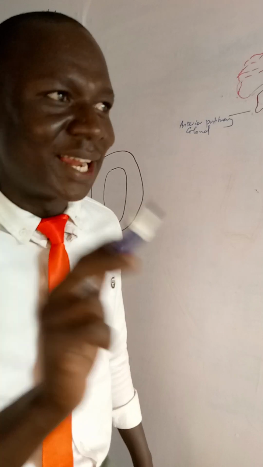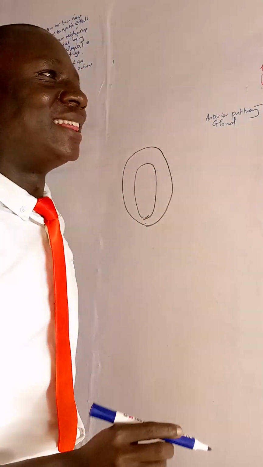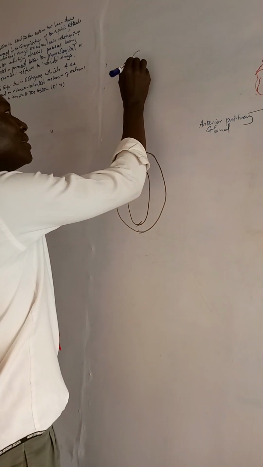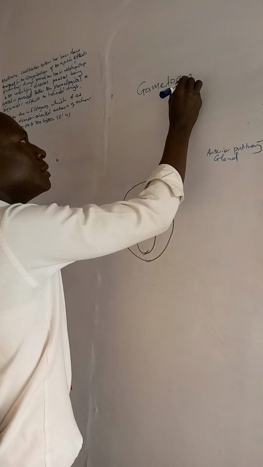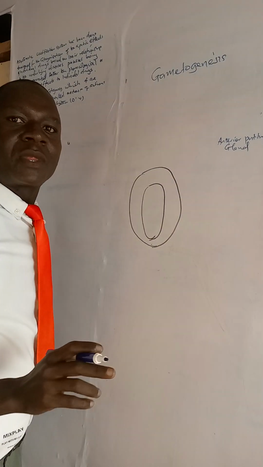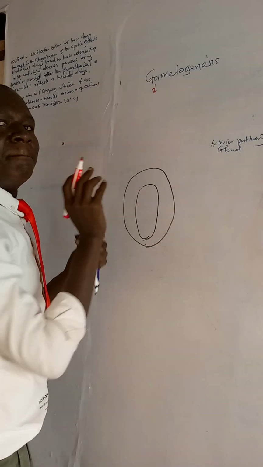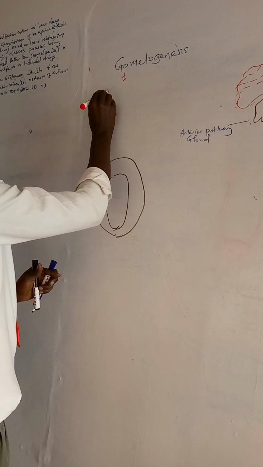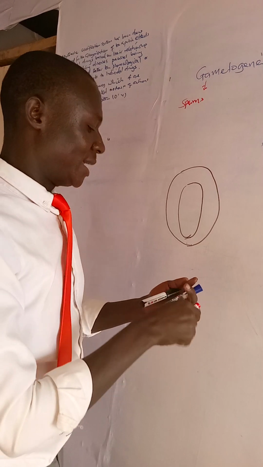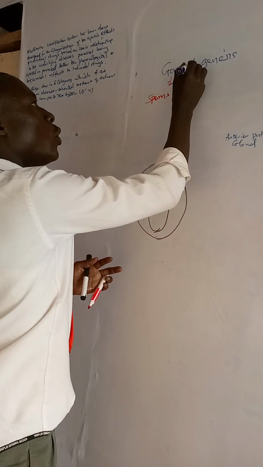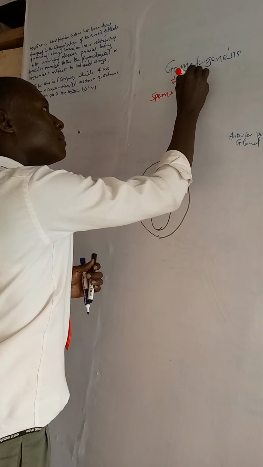I'm Dr. Goodluck. In this video, we are going to look at something very brief, and that is gametes. The word "gam" means sperms. Then the word "ete" means eggs.